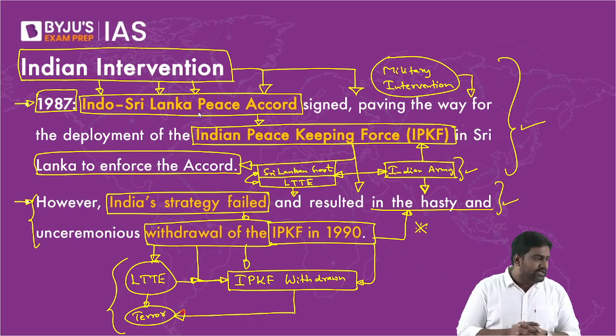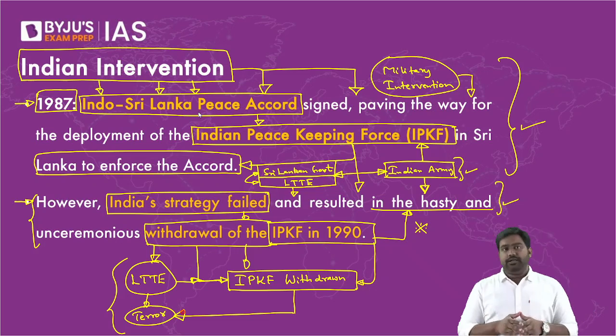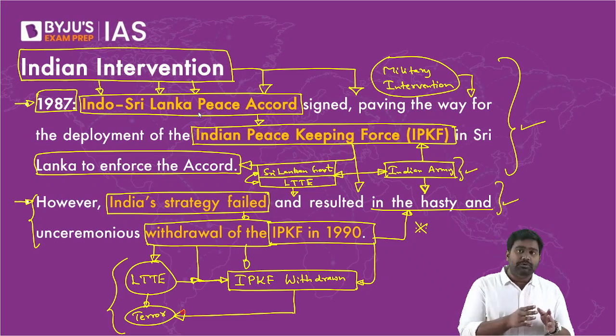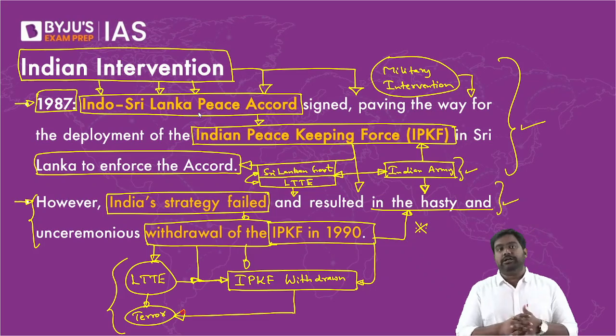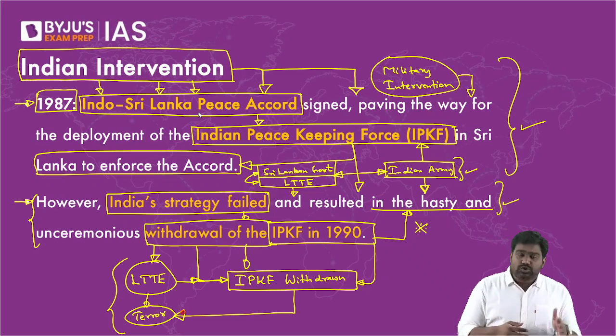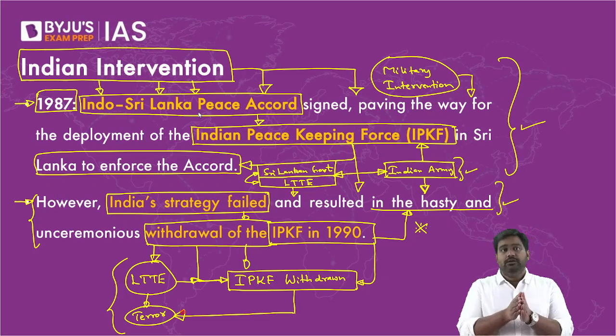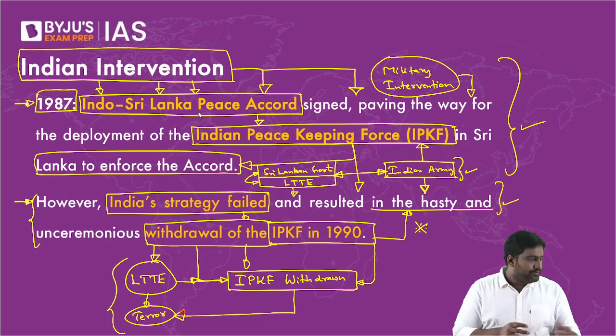Kamlesh is asking, so there's a theory that India deploying the IPKF was to prevent Sri Lanka seeking assistance from the US military. How much truth does it hold? That is also true. Even that angle is actually true. If India had not intervened and deployed a peacekeeping force, Western countries were looking for intervention. The US, Canada, and UK. These three Western powers were looking to meddle in Sri Lanka, and they were looking at a possible military intervention if needed. If not military intervention, at least diplomatically and through the intelligence agencies, they would have meddled in Sri Lanka. That would have compromised our influence and interests. So there was also one motivation for Rajiv Gandhi to deploy Indian troops specifically to ensure Western countries don't deploy their troops in Sri Lanka.